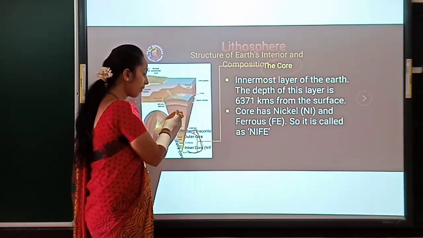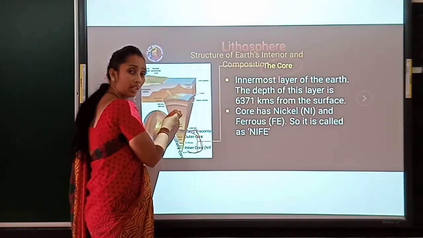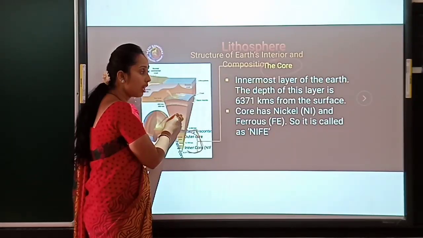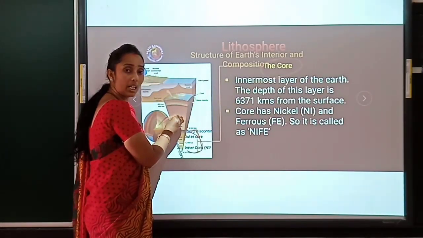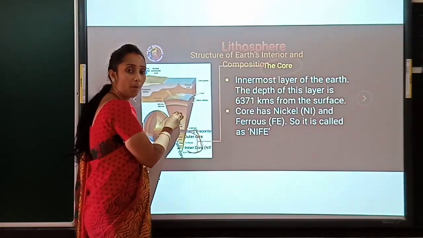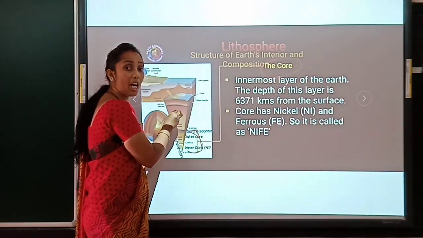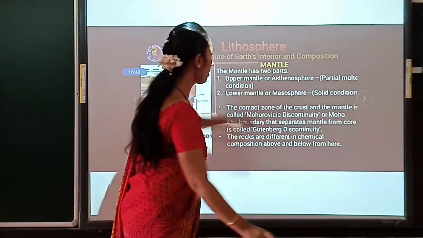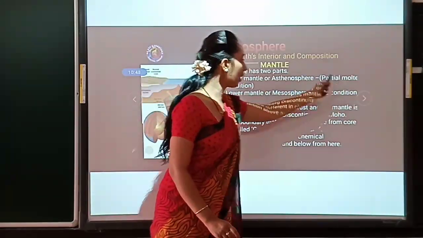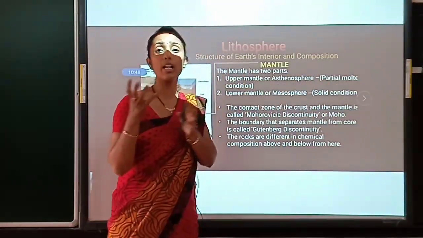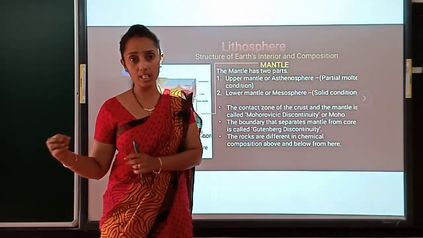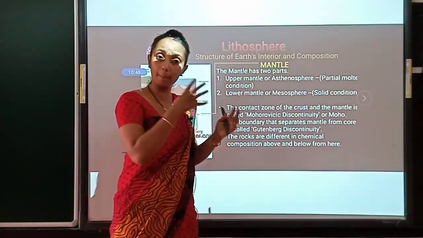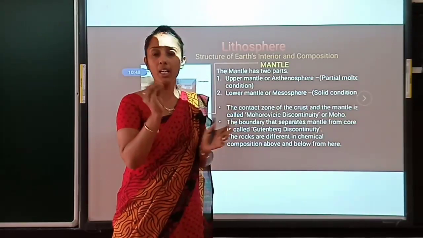So here what we observed in the mantle, children, is that all the minerals are in a molten, partially molten form. Remember I told you, they are all partially molten, in the sense that it is not completely a liquid, nor can we completely say it is a liquid; it is a semi-liquid form.